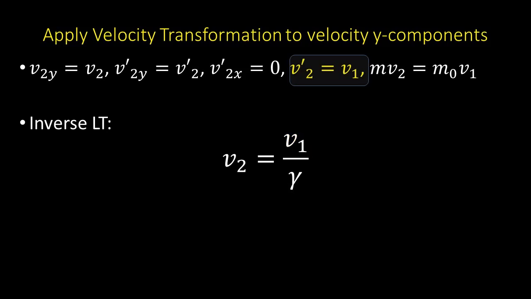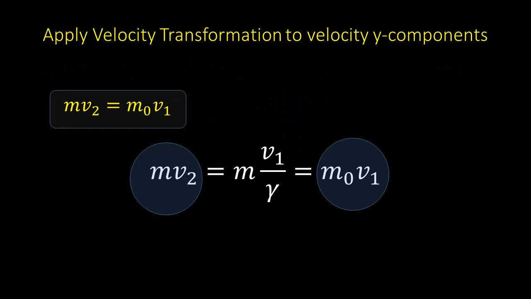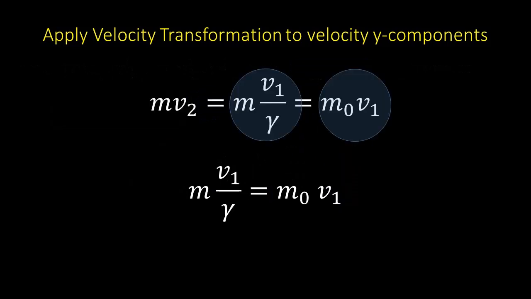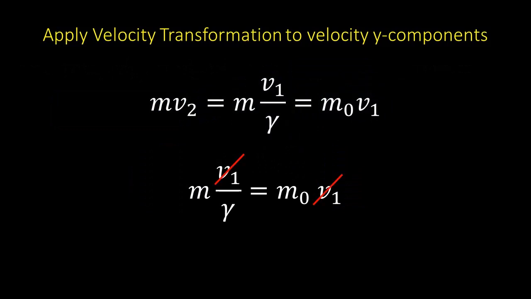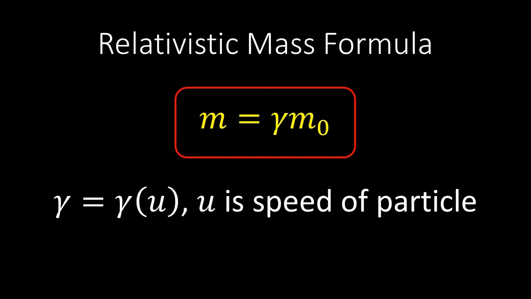Then substitute v1 for v2' to yield v2 equals v1 upon gamma. Multiply both sides by m, and equate m v2 with m0 v1 to get m v1 upon gamma equals m0 v1. Then divide both sides by v1 and multiply through by gamma to obtain the final result, m equals gamma m naught, which is the formula for the relativistic mass. Note that gamma as a function of u is calculated using the speed of the particle.